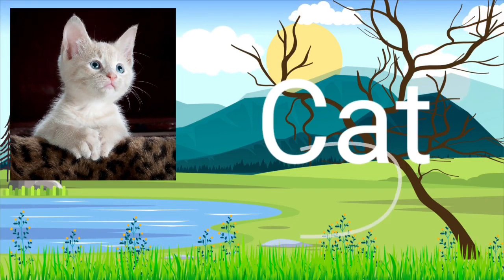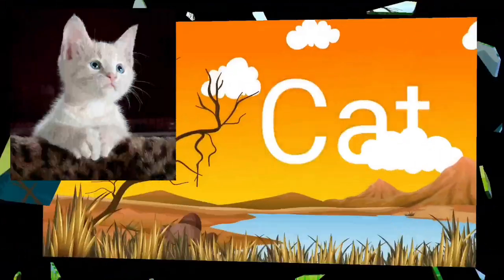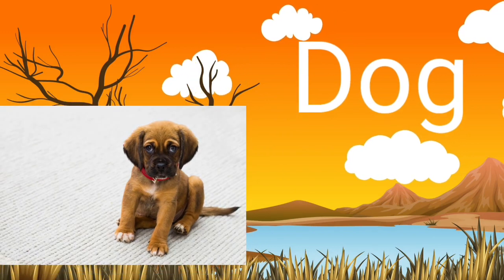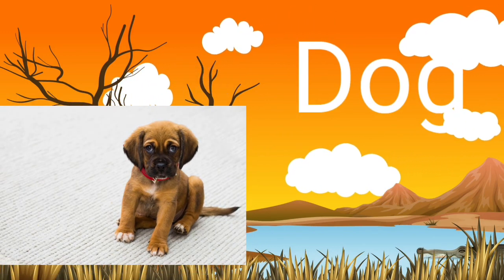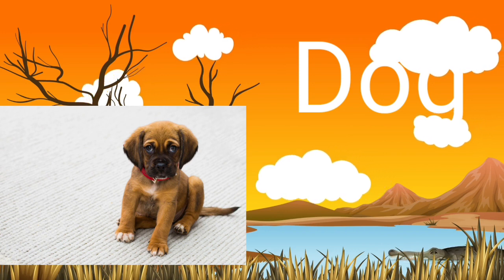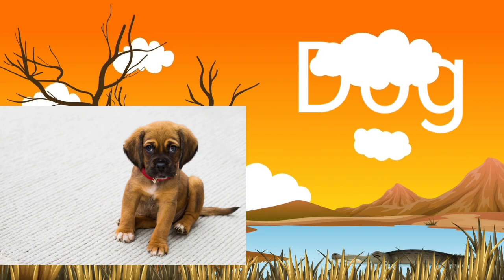Cat. This is a cat. C for cat. Many people keep cat as a pet. Cat kills and eats rats. Dog. This is a dog. D for dog. Dog is our best friend. Dog protects our house.